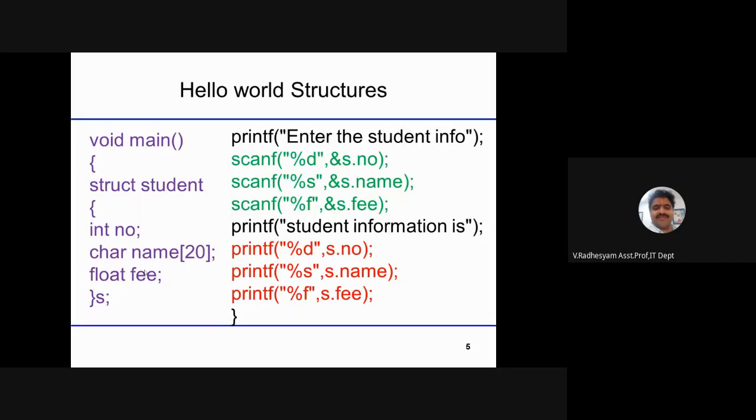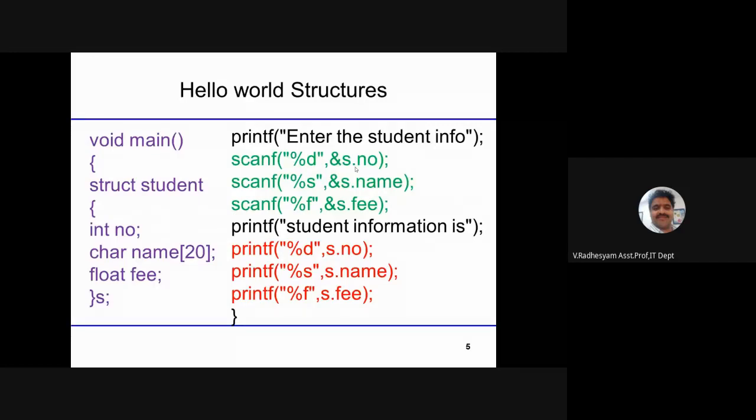How to access? Using the dot operator, sir. A structure variable can access the structure elements using the dot operator. Here you see there is a dot operator. Dot is an operator. Previously, I have told you about a keyword called struct. Now I am discussing an operator called dot.